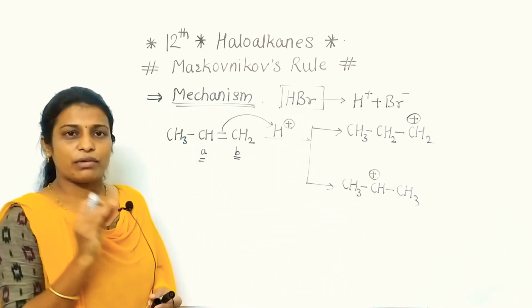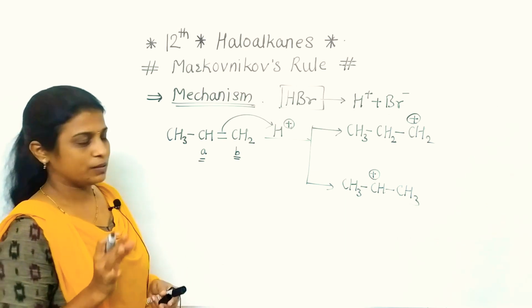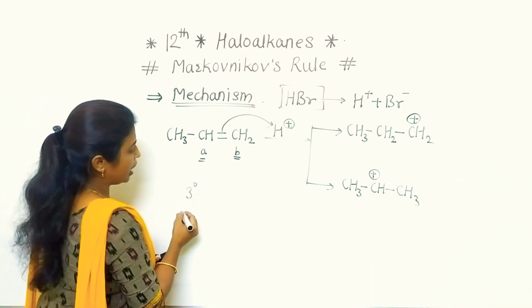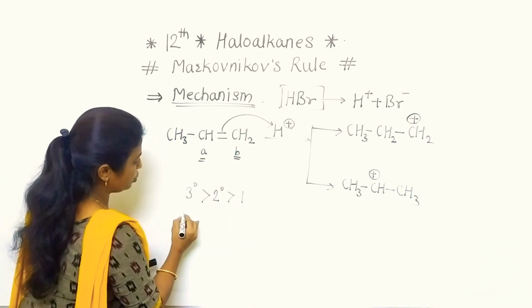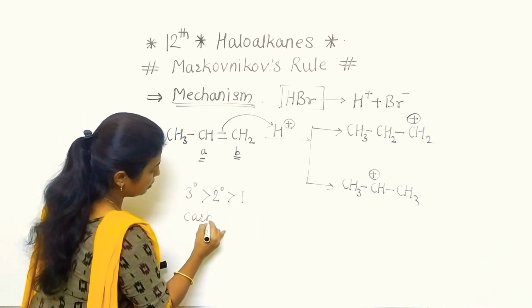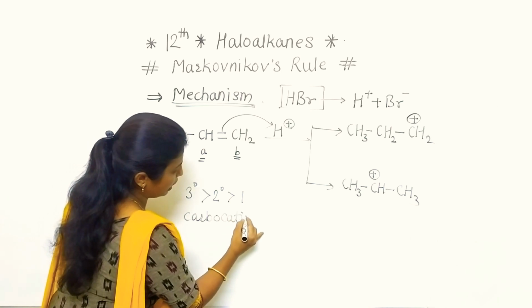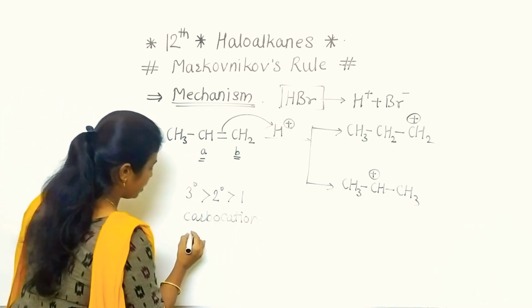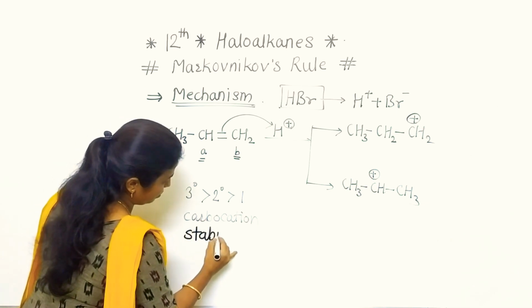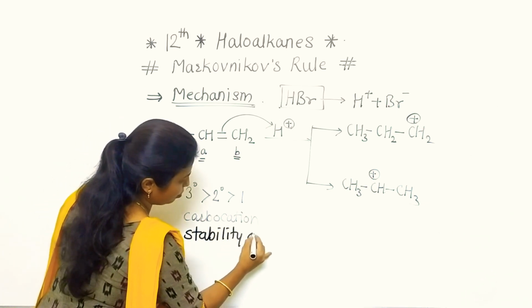As we know for primary, secondary and tertiary carbocations, the tertiary carbocation is more stable than the secondary, which is more stable than the primary. This is the carbocation stability order, and it is also very important.